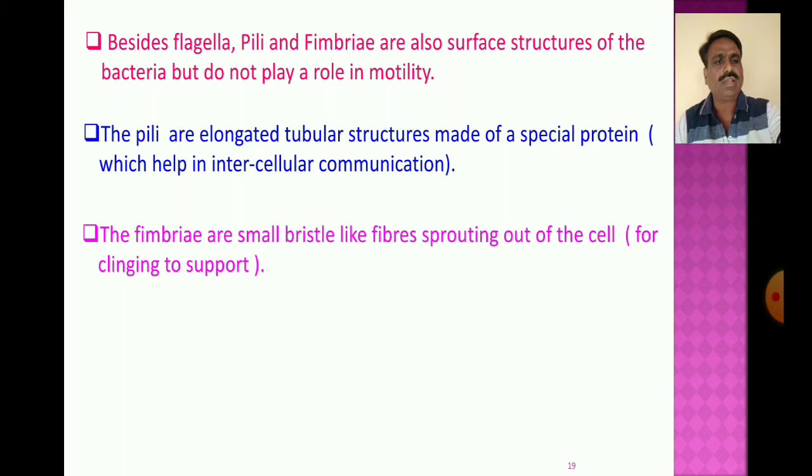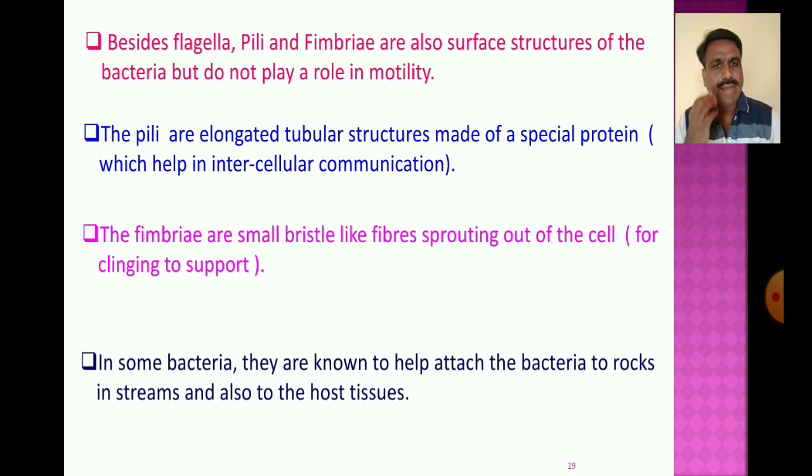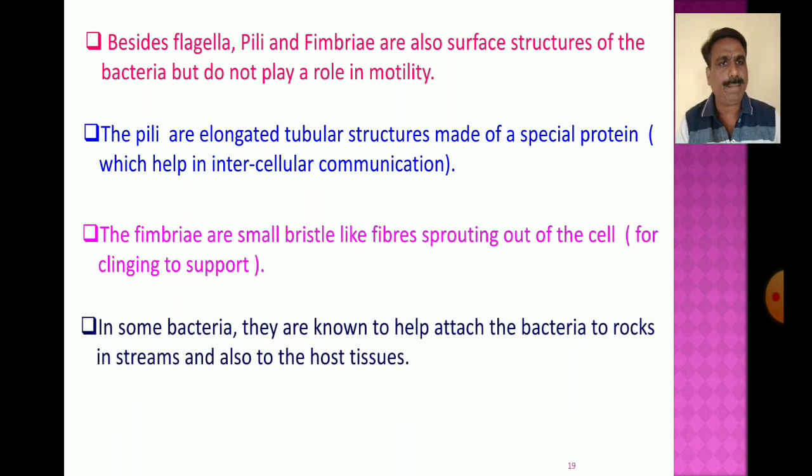In some bacteria, they are known to help attach the bacteria to the rocks in streams and also to the host tissues.